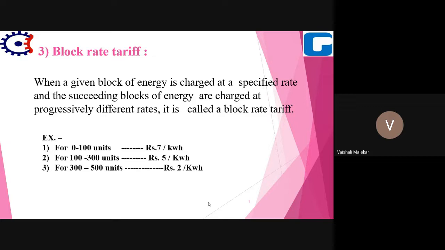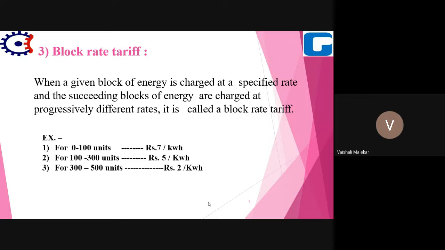Suppose a consumer is consuming 1000 units in a month. Then we may say that for the first 500 units the rate per kilowatt hour will be, suppose, 7 rupees.